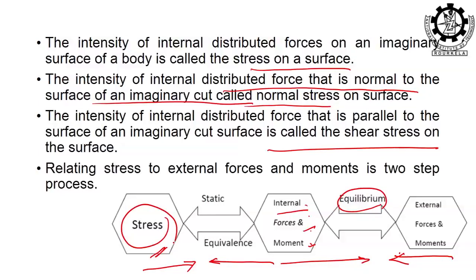That stress may be normal, may be shear, or both kinds or one kind can be there. During the process of equilibrium both kinds come into the picture, it is not one kind.